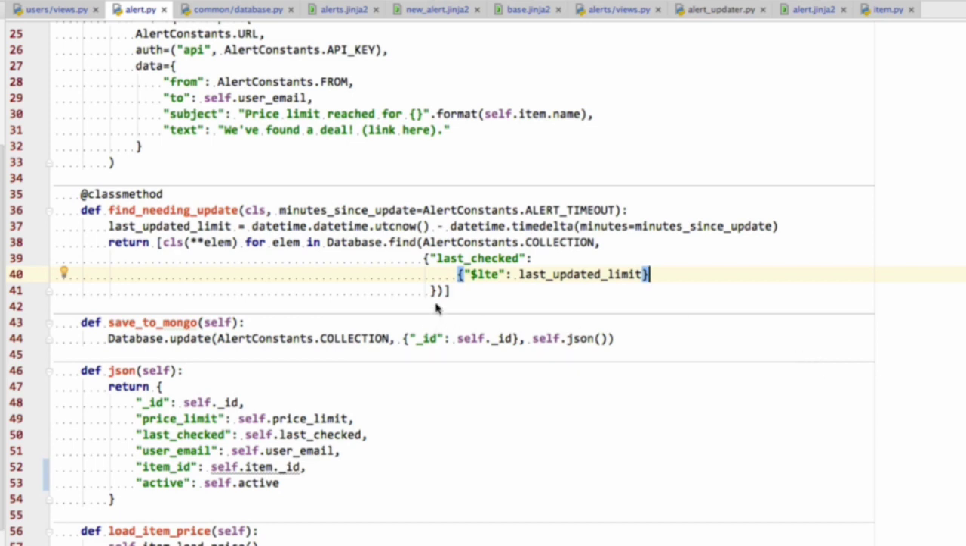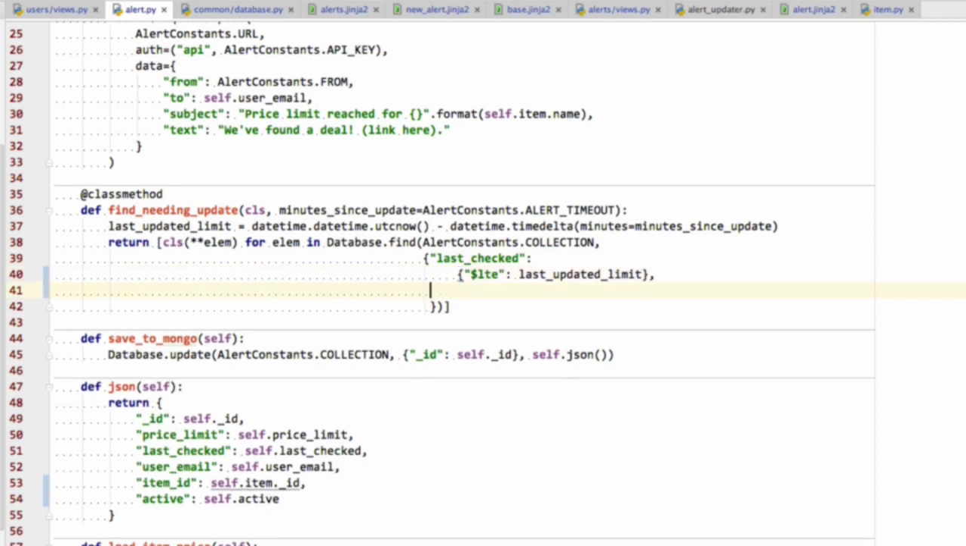So what we want to do is, the last checked has to be less than the last updated limit, and the active has to be true. And now what that's going to do is inactive alerts are not going to be checked, active alerts are going to be checked.